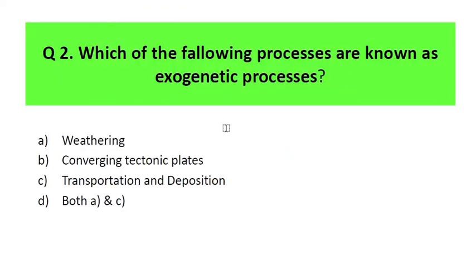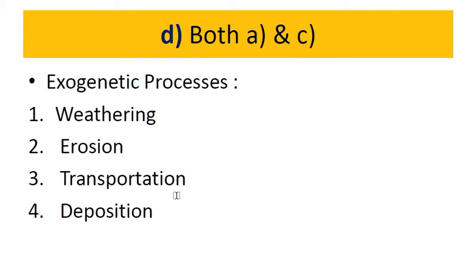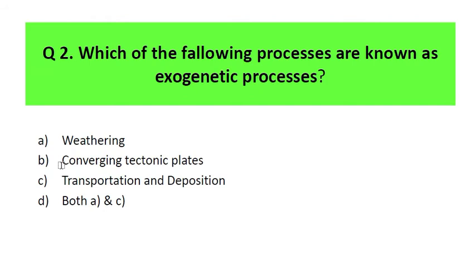The next question is: which of the following processes are known as exogenetic processes? Weathering, converging tectonic plates, transportation and deposition, and the last option is both A and C. Very easy question. I hope you answered this rightly. The answer is option D, both A and C. These exogenetic processes include weathering, erosion, transportation, and deposition. But converging tectonic plates comes under endogenetic processes, or endogenetic forces. The converging of these tectonic plates happens because of endogenetic movement.